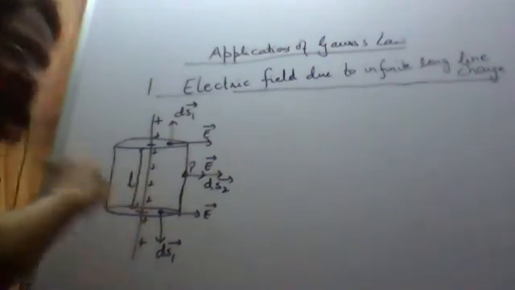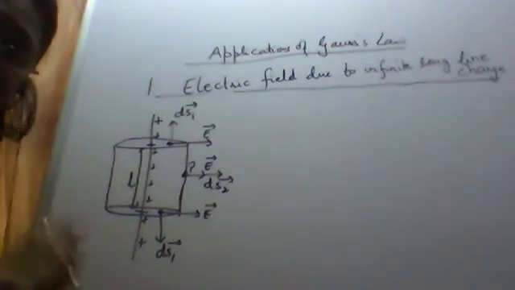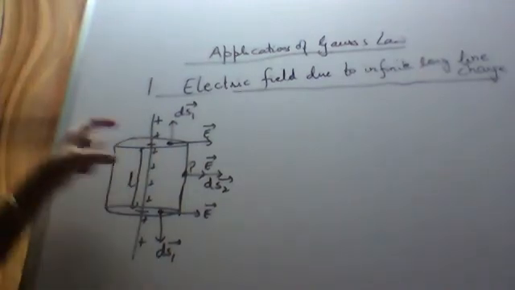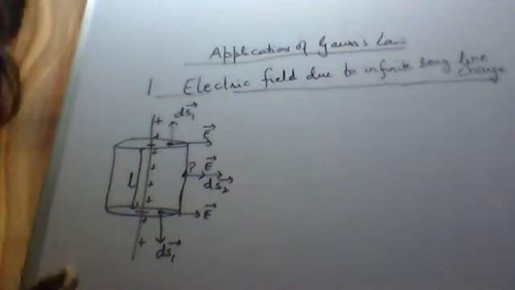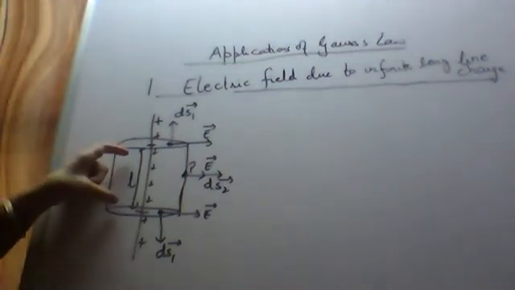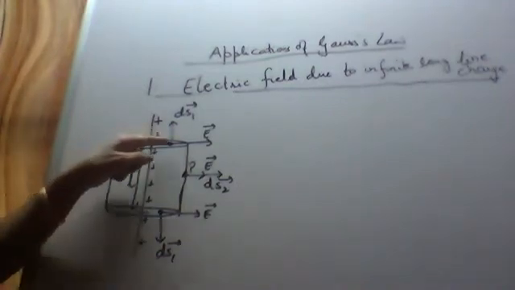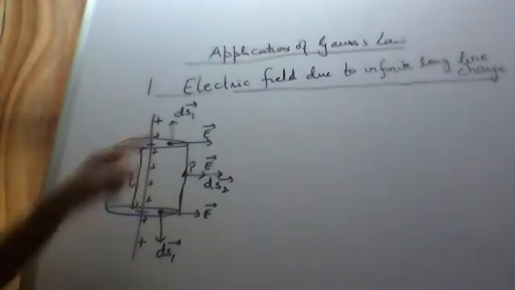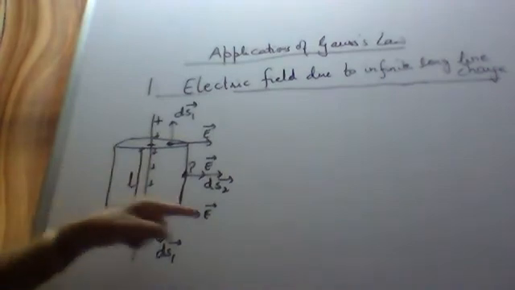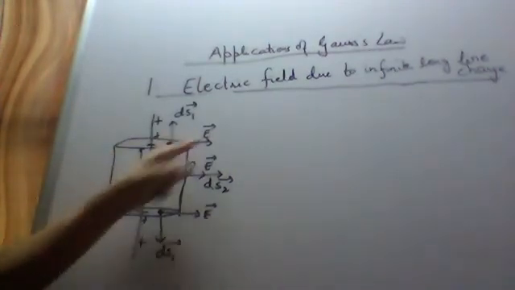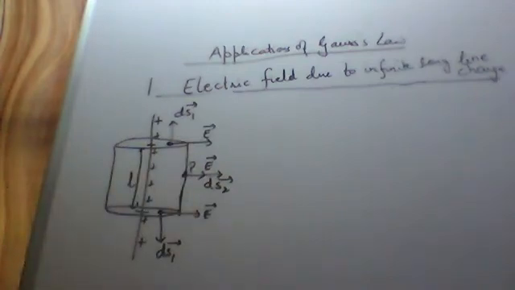So first you have to draw all this figure. We consider a particular length on this infinite long line charge. Let Q charges be enclosed inside this Gaussian surface. So we have drawn the Gaussian surface and let Q charges be enclosed. Three types of surfaces are there. Here we draw the surface area on each of these parts and draw its direction, with the electric field due to the positive charge pointing away.